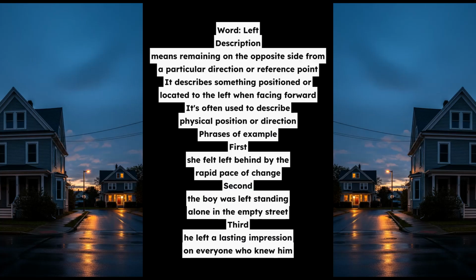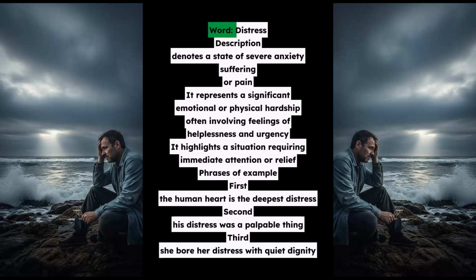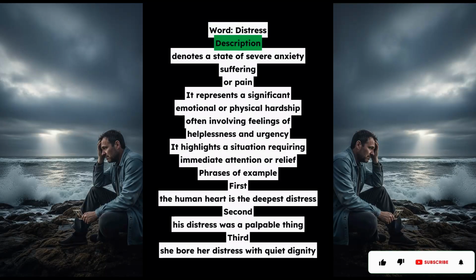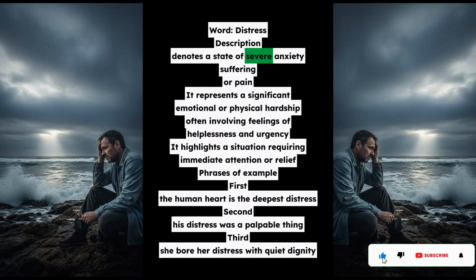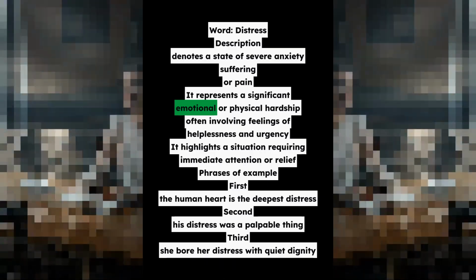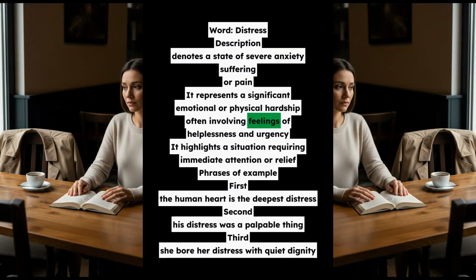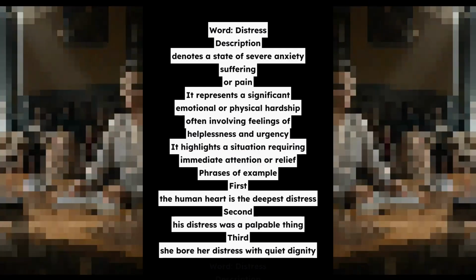Word: distress. Description: denotes a state of severe anxiety, suffering, or pain. It represents a significant emotional or physical hardship, often involving feelings of helplessness and urgency. It highlights a situation requiring immediate attention or relief. Phrases of example. First, the human heart is the deepest distress.